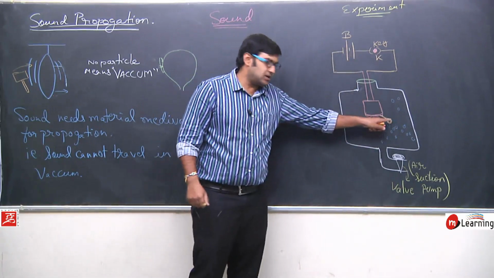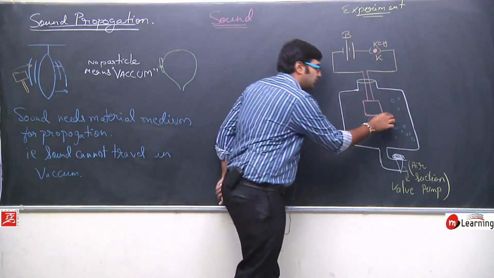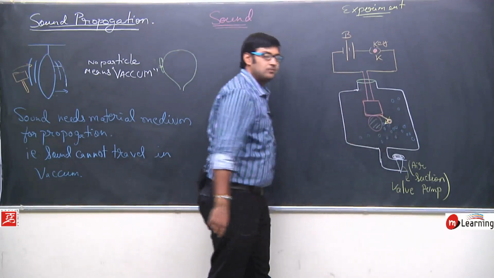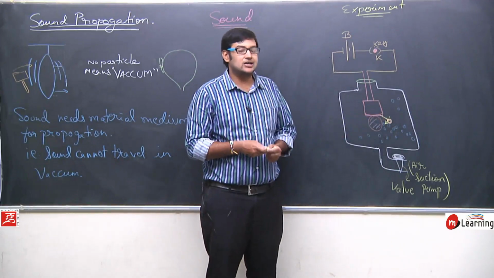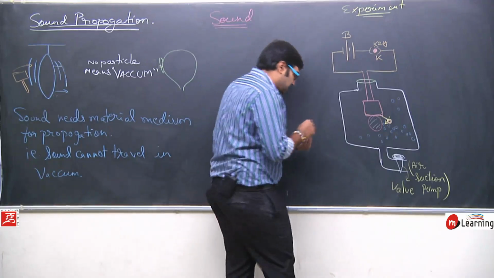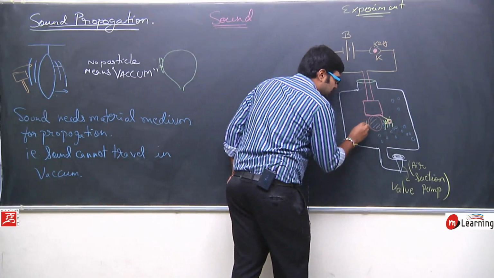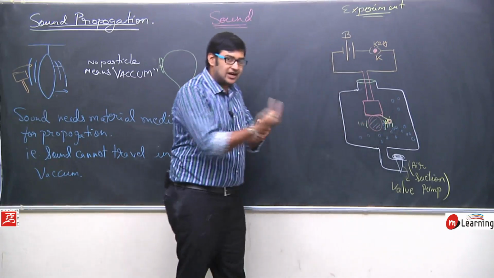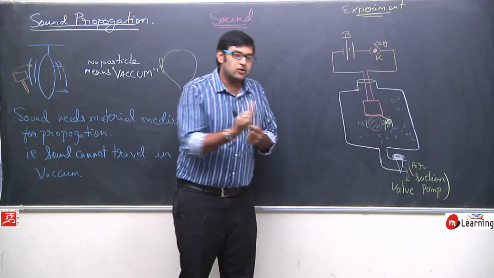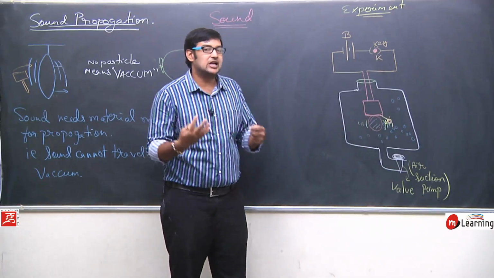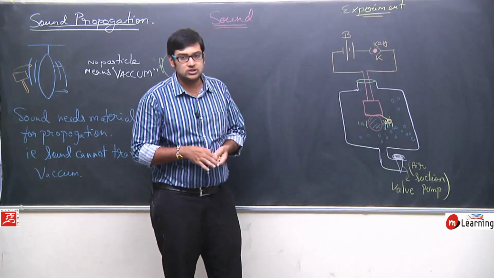This hammer is going to strike this bell. And what will happen if this hammer strikes the bell? The bell starts vibrating, like this. In this manner it will start vibrating, moving to and fro from its mean position. It will start vibrational motion, and we call it vibrational motion.